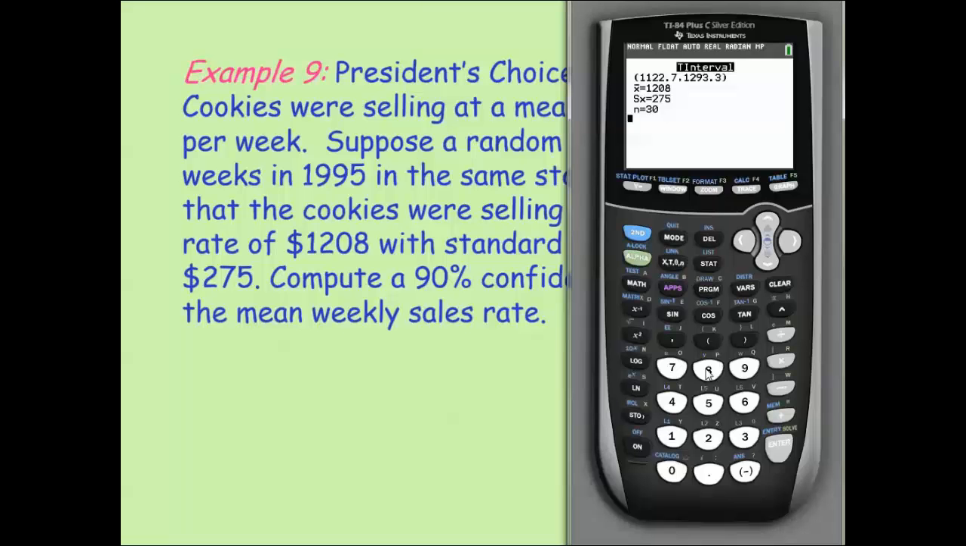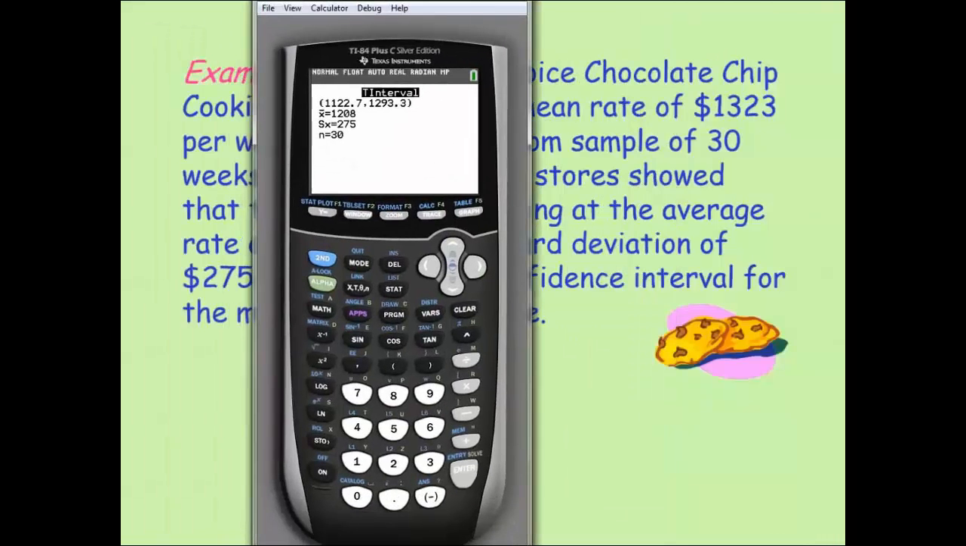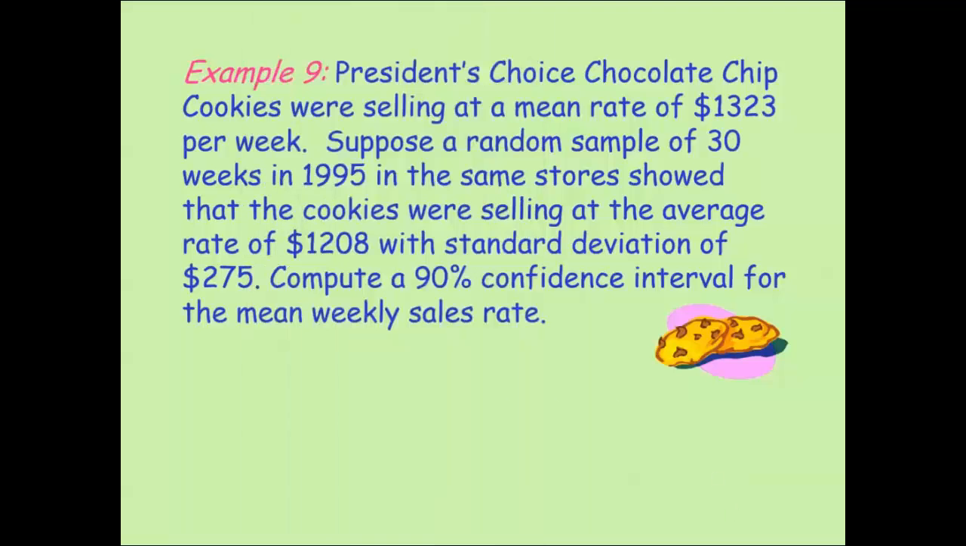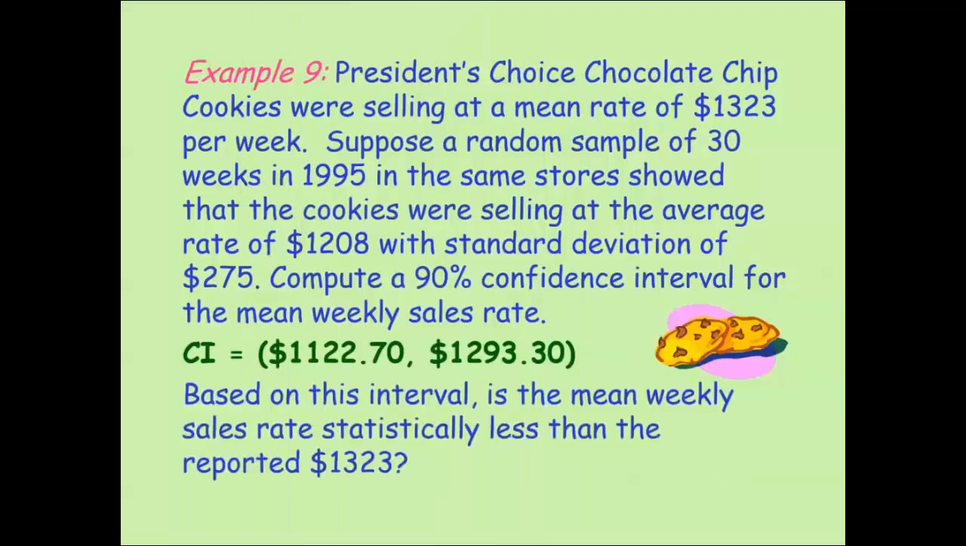1122.7 to 1293.93. Okay, and one question to think about is, is 1323 in that interval? And it's not. So it's safe to say that the population mean has changed based on this interval prediction, which is what our hypothesis test said. Our hypothesis test said we had a very low p-value, and there was evidence to suggest that it was lower. Our confidence interval also matches that conclusion. Okay.